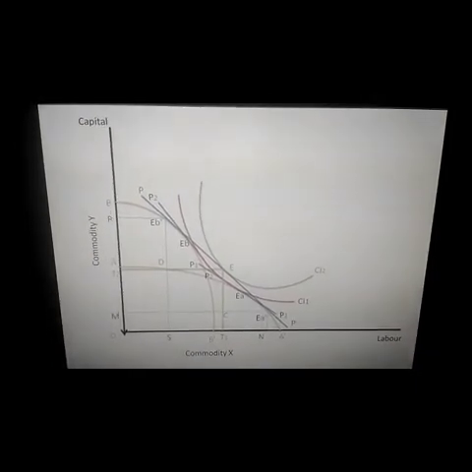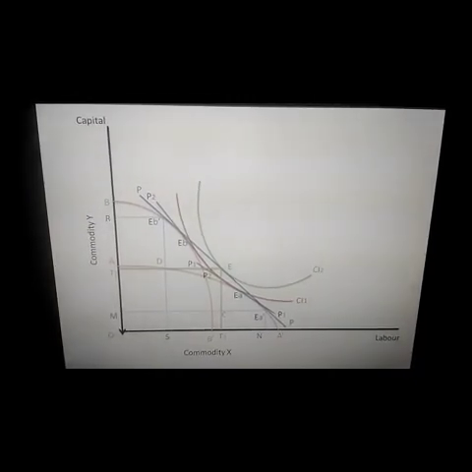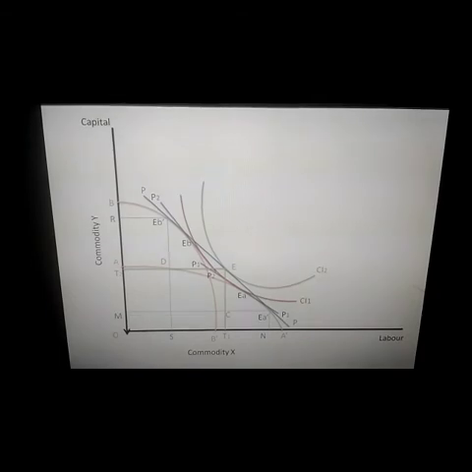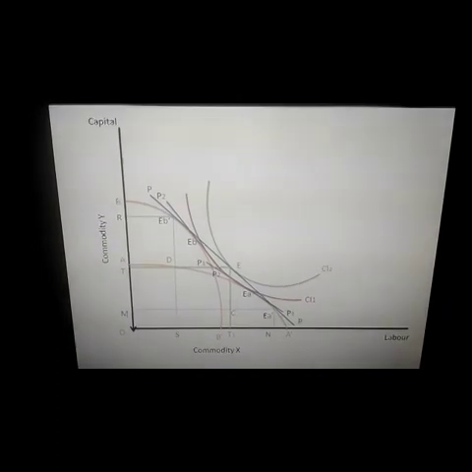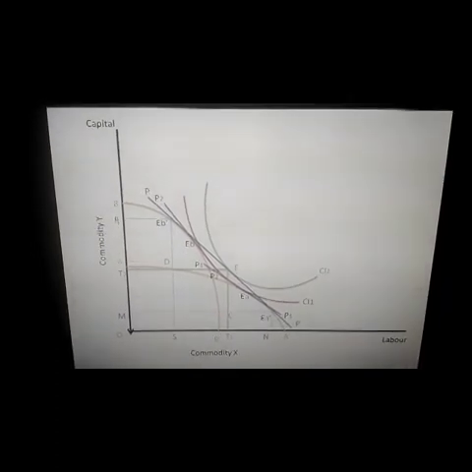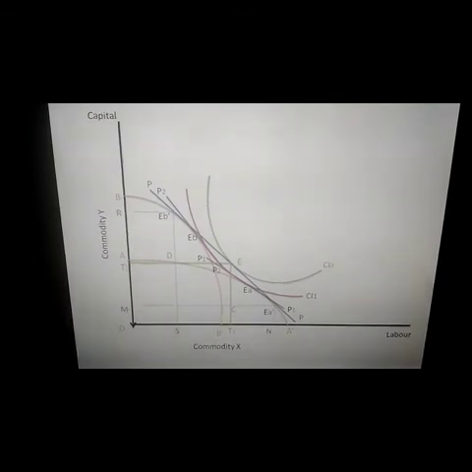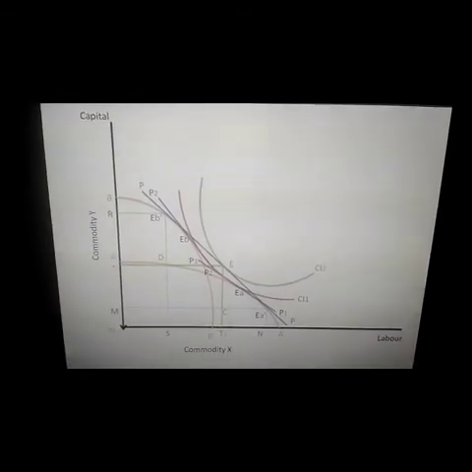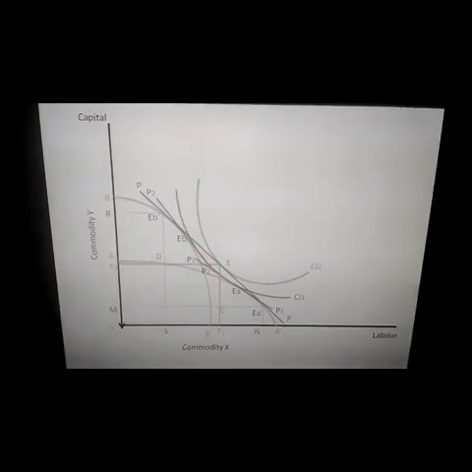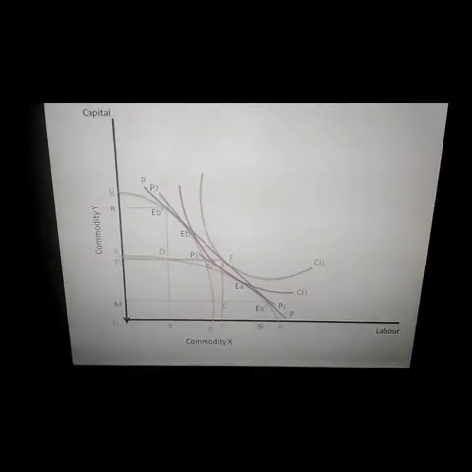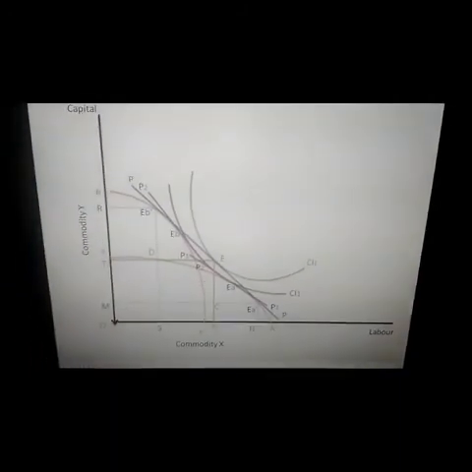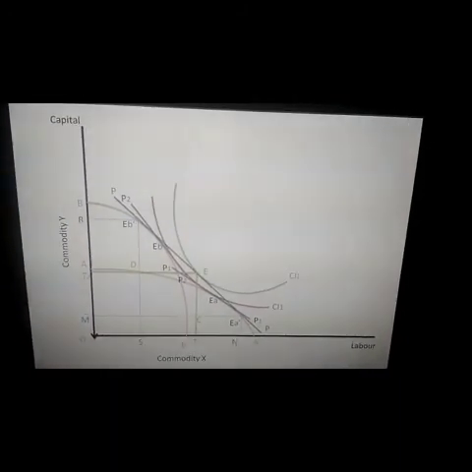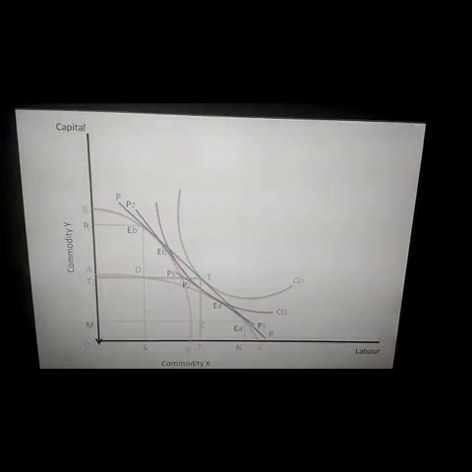Country A will export NT1 quantity of commodity X and in turn import CE quantity of Y. Similarly, country B will export T2R quantity of commodity Y and will import ST1 quantity of commodity X.